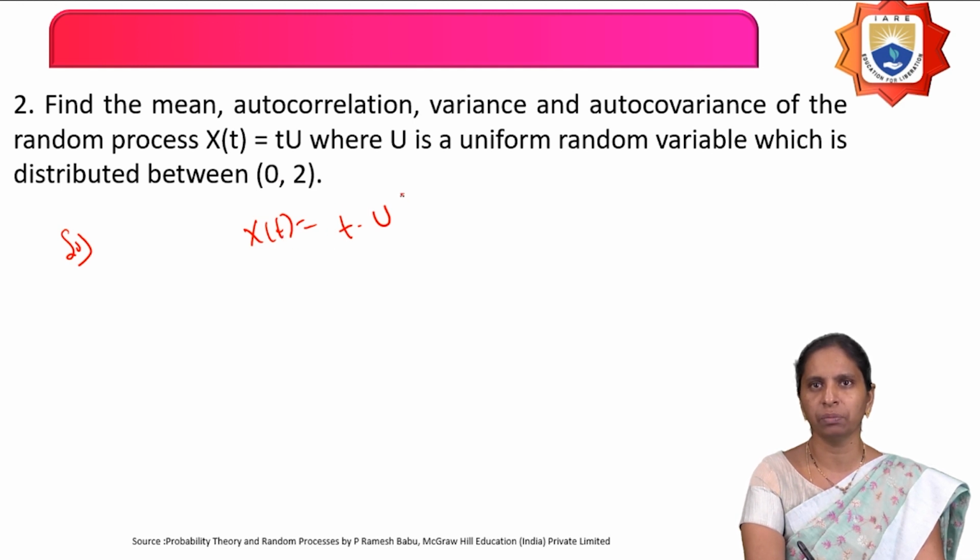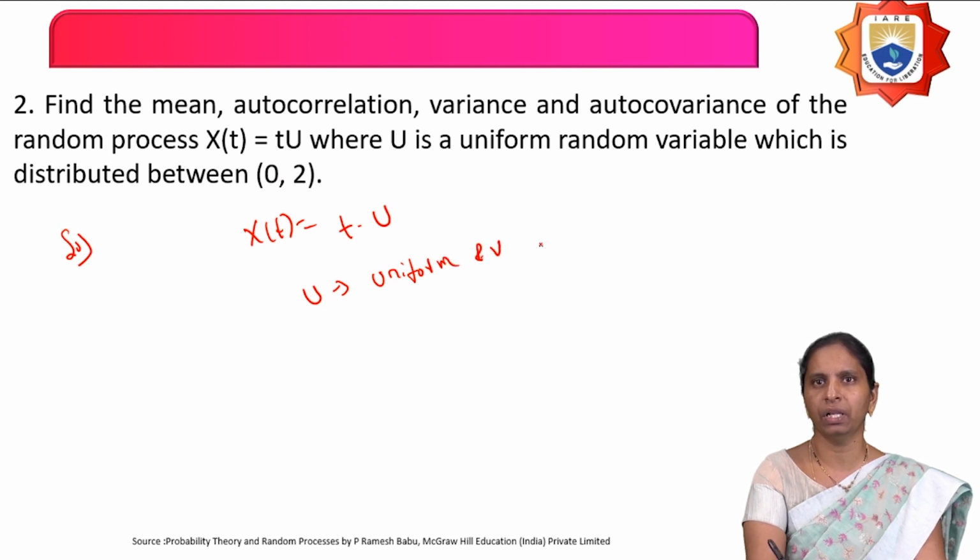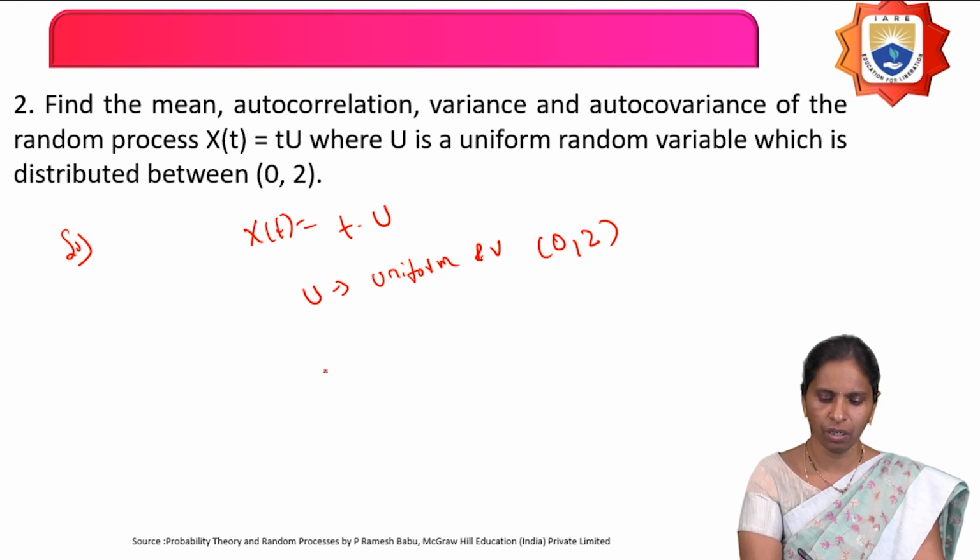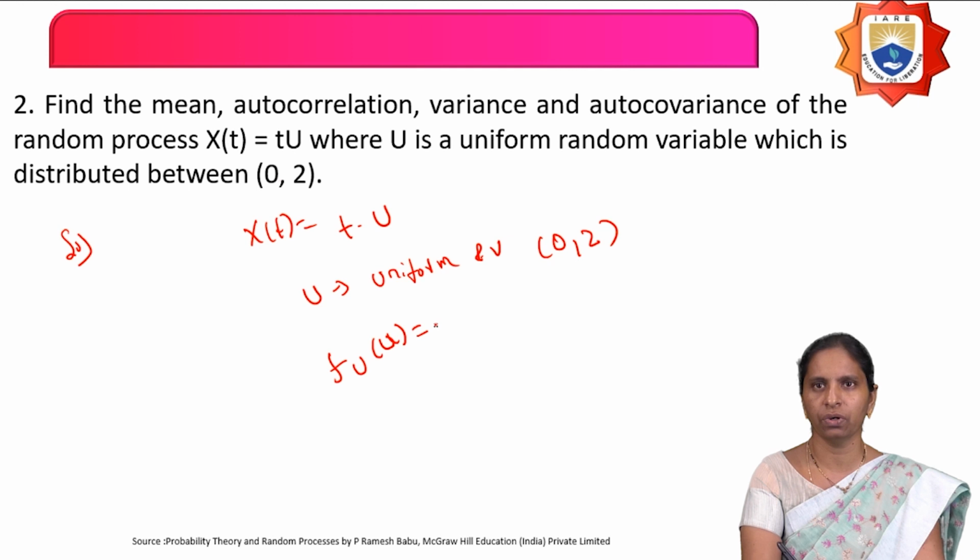So what is the random process? A function of the time and the random variable. In this, t is the time and u is a uniform random variable. So what is u here? It is a uniform random variable which is distributed over the interval 0 to 2. Now, what is the density function of the uniform random variable? f_U of u equals 1 by 2 minus 0, nothing but 1 by 2, for u from 0 to 2 and 0 otherwise.